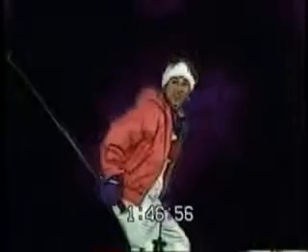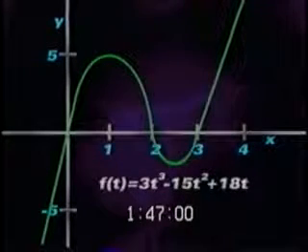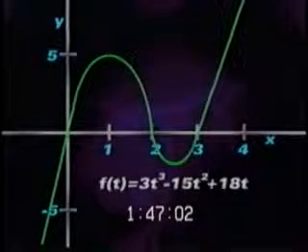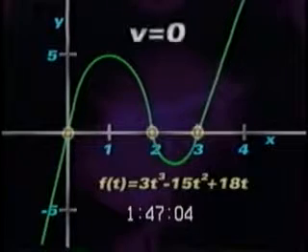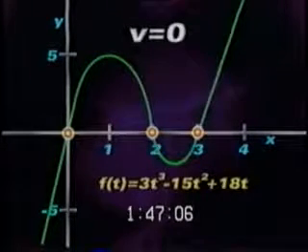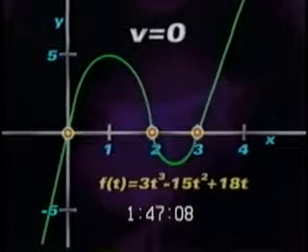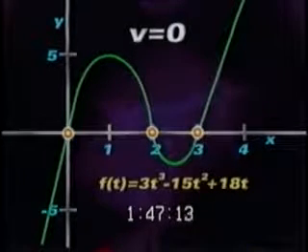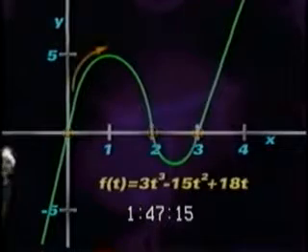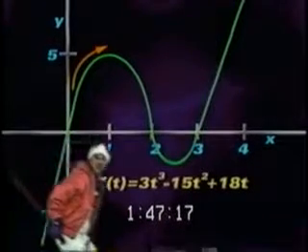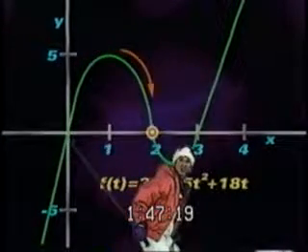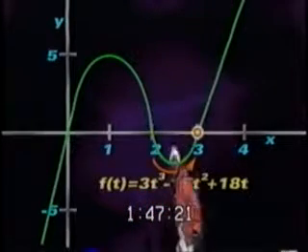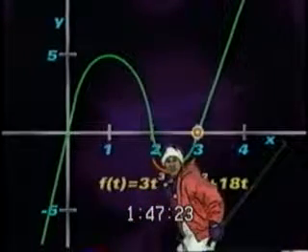Let's say Summer Powers is out doing a little cross-country skiing. Her velocity is given by 3t cubed minus 15t squared plus 18t. Notice that her velocity is 0 at t equals 0, 2, and 3, so she stopped for a split second at these points as she changes direction. We can also see that she speeds up during the first second, then she slows down and stops at time 2, then she reverses her direction and stops again at time 3.